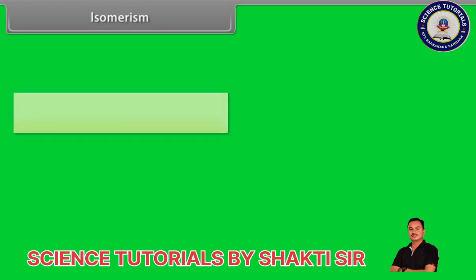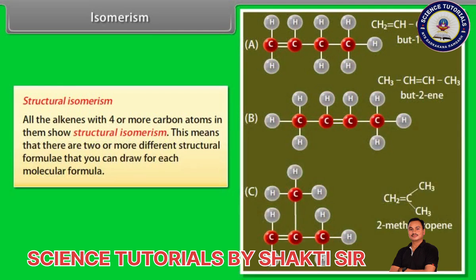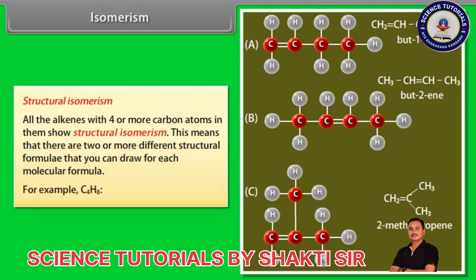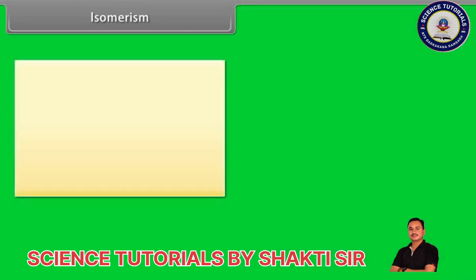Isomerism. Structural isomerism. All the alkenes with 4 or more carbon atoms show structural isomerism. This means that there are 2 or more different structural formulae that you can draw for each molecular formula. For example, with C4H8, it isn't too difficult to come up with these 3 structural isomers. There is, however, another isomer. But-2-ene also exhibits geometric isomerism.